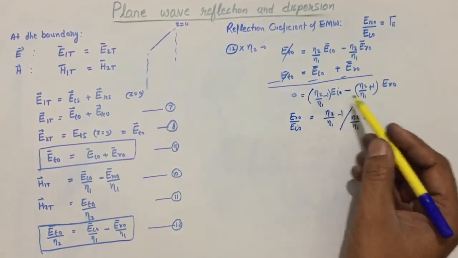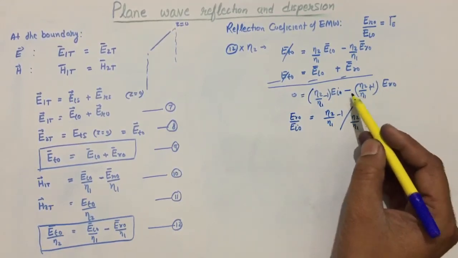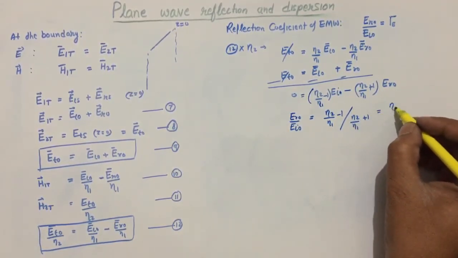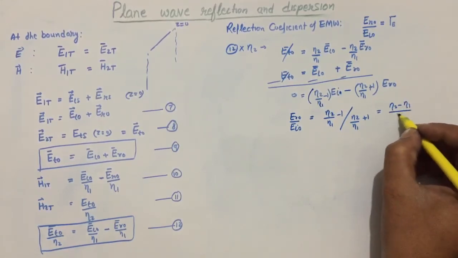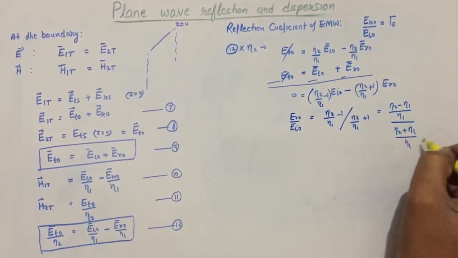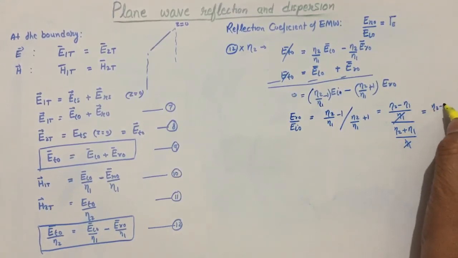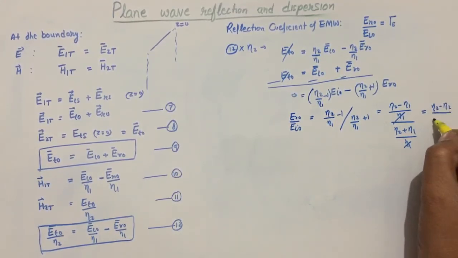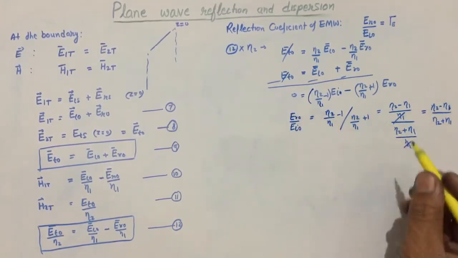Just this divided by this, it will be in the denominator. So further simplification will give us eta 2 plus eta 1 divided by eta 1. It will be cancelled out and the final answer will be impedance 2 minus impedance 1 divided by impedance 2 plus impedance 1. This will be our final answer.